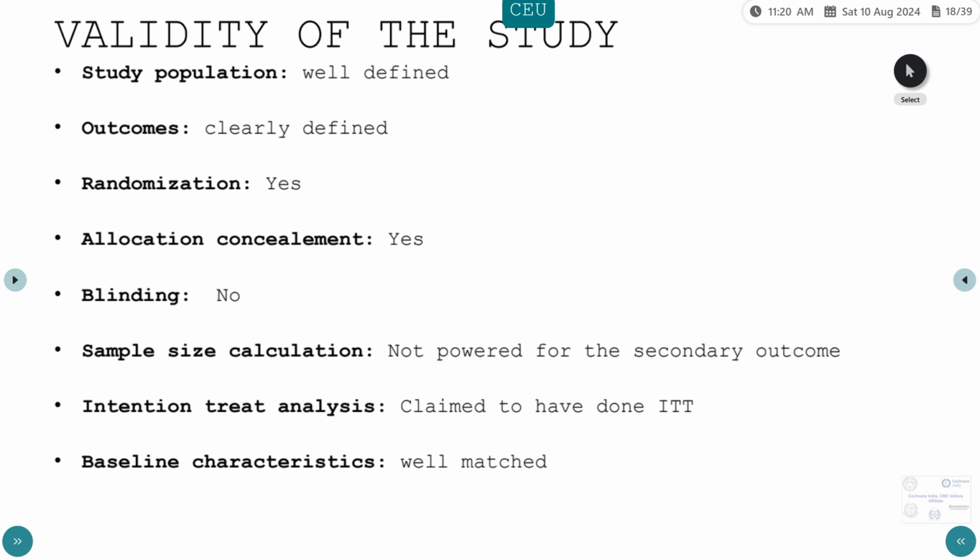One doubt, like usually we used to be taught that the sample size calculation should be for the primary outcome. Yes. Why have you mentioned that not powered for the secondary outcome? So the primary outcome was 180-day heart failure readmission and death. But here they are looking at decongestion at day 90. It was done before, no? For safety reasons, it was in reverse.